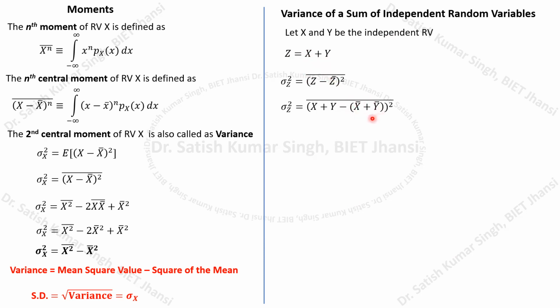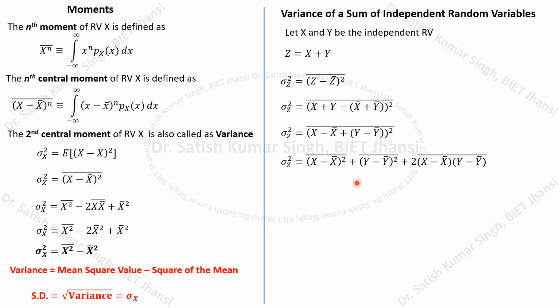I can rewrite this expression as x minus x bar, plus y minus y bar, taking x and x bar together and y and y bar together. If you expand this expression, it will be x minus x bar whole square plus y minus y bar whole square plus 2 times x minus x bar into y minus y bar.